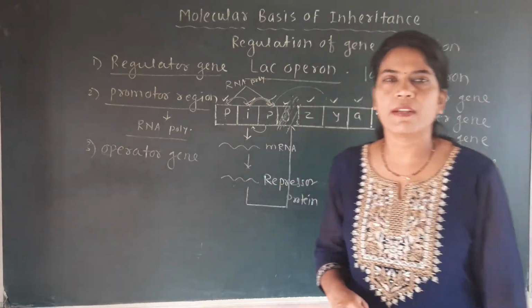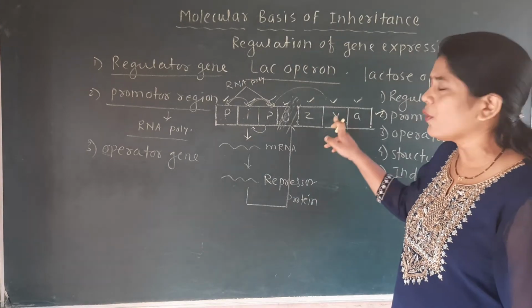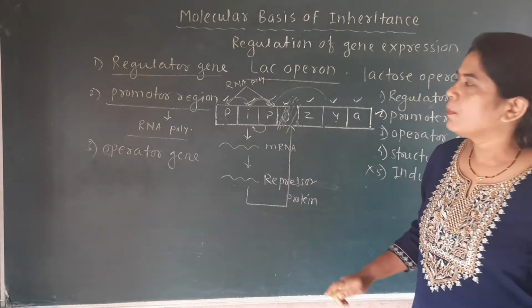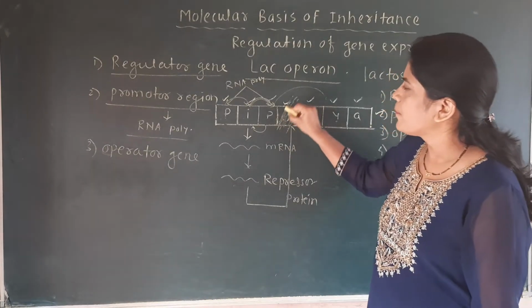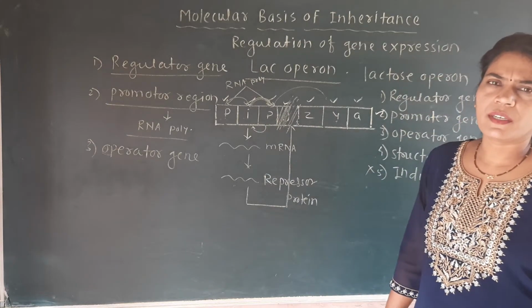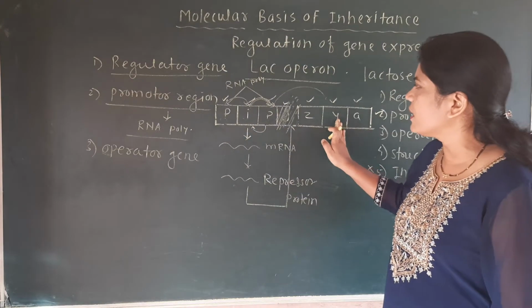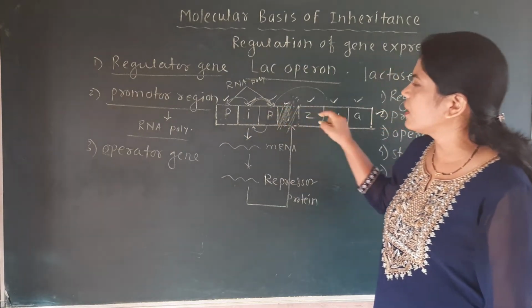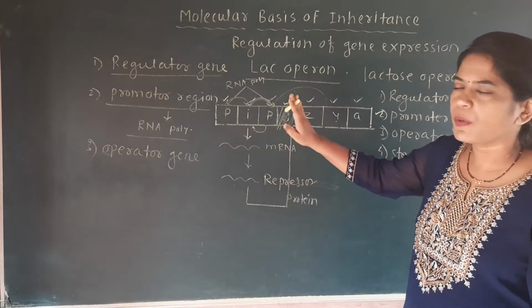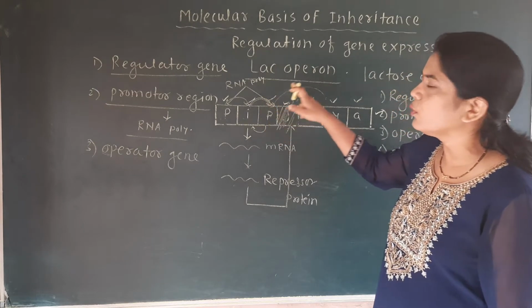The operator gene acts as a barrier, and due to this, RNA polymerase cannot move toward the structural gene.